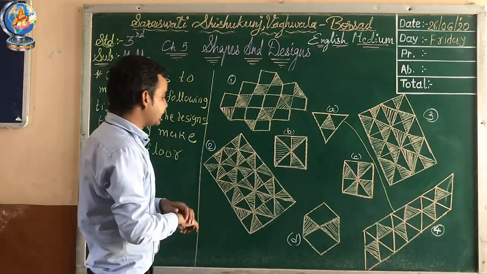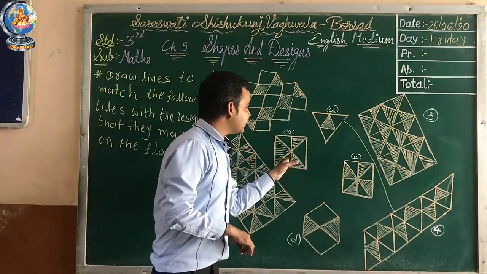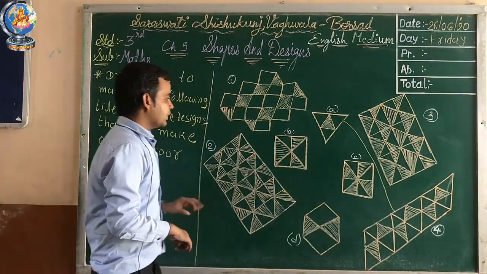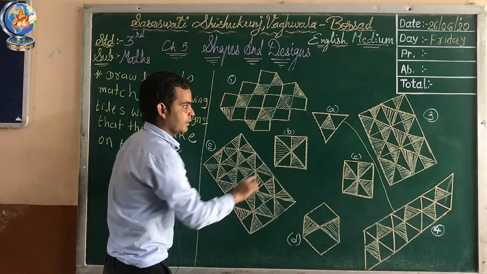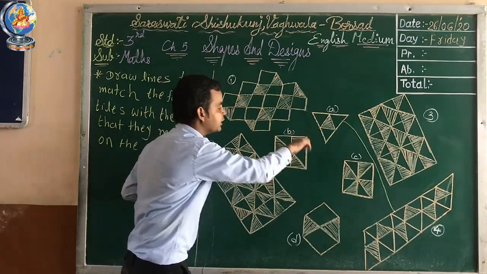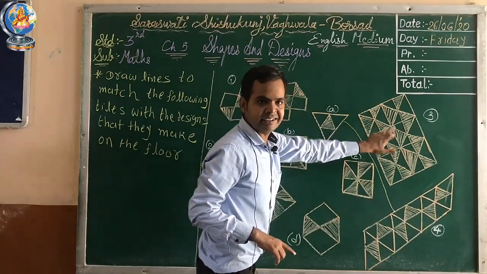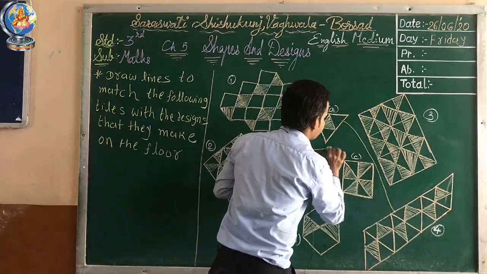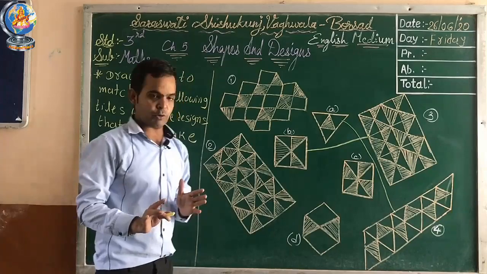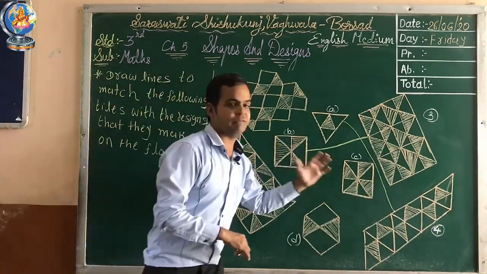Now the second one, here we take B. How many triangles are shaded? 1, 2 and 3. And what is the shape of this? Square. Now here if you notice, 1, 2, 3 are shaded. So here we make this shape. Understood about that?